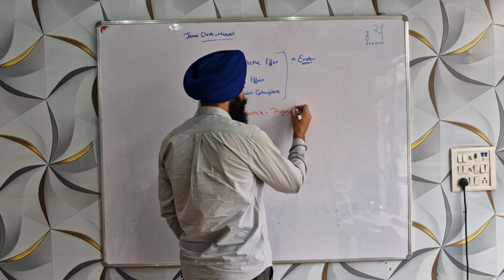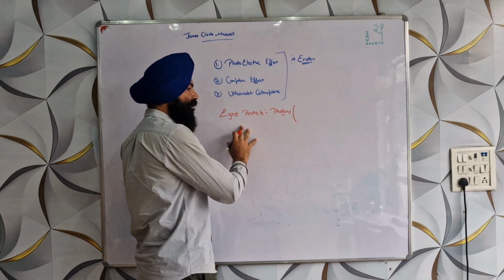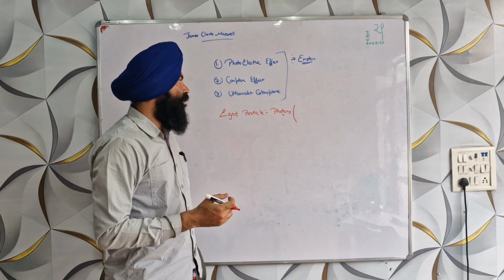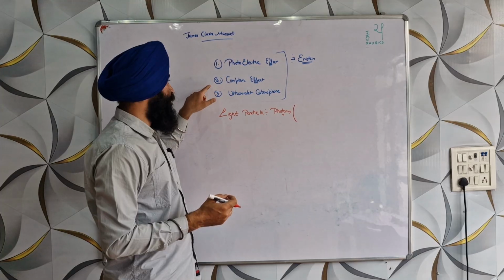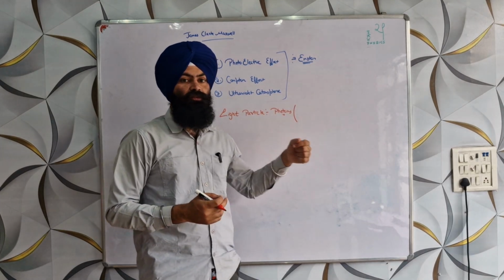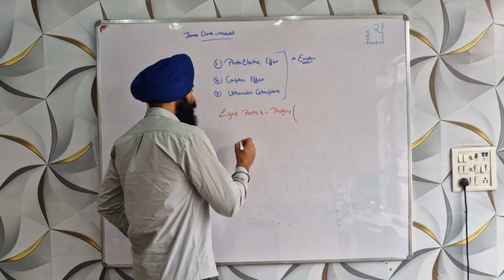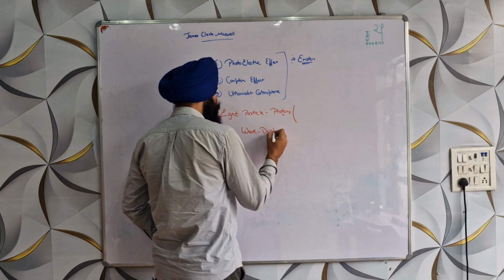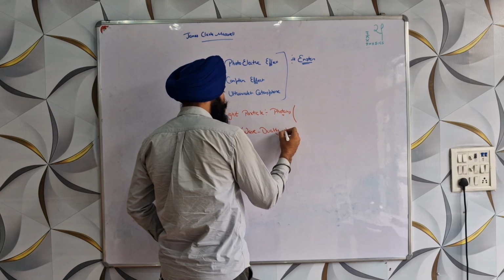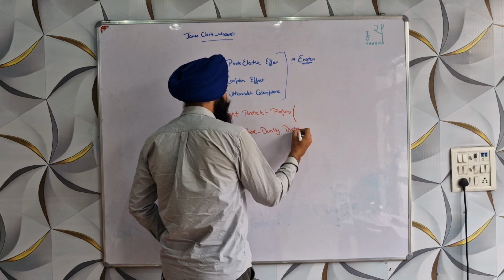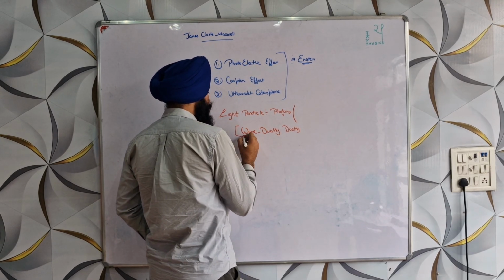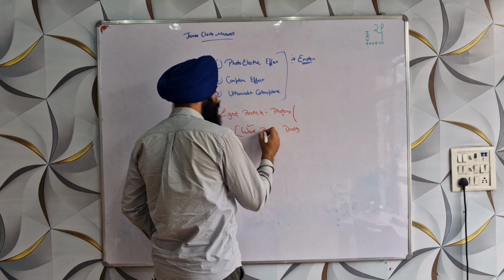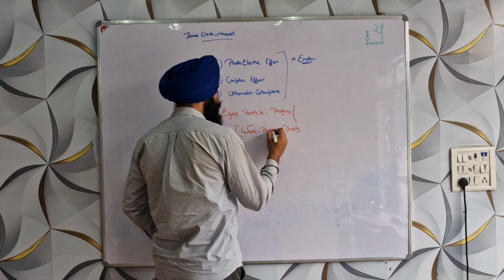This is called the particle theory of light. Light is a particle named the photon, and all these three experiments were explained by the particle theory of light, and the term wave-particle duality was established: light is a wave as well as a particle.